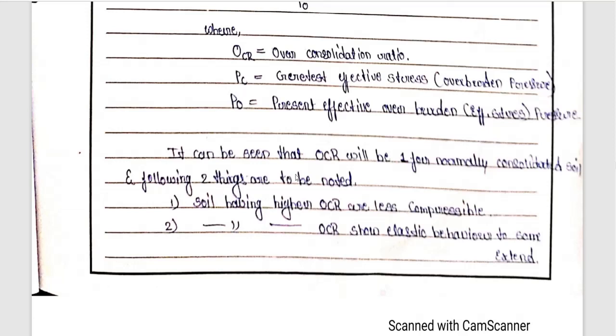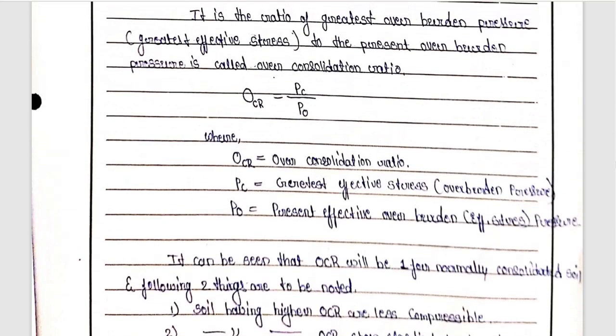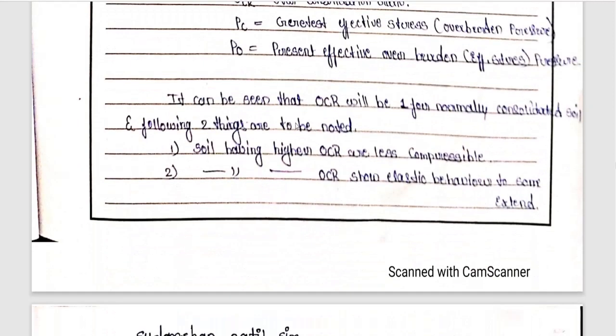The following two things are very important in the case of OCR. First, soil having a higher over consolidation ratio is less compressible. How? If the soil had the greatest effective stress in the past, it is not going to get consolidated or compressed much in the present, because in the past it was subjected to a higher load than the present load. So if the OCR is high, the soil will be less compressible. Similarly, if the OCR is higher, it shows elastic behavior to some extent.